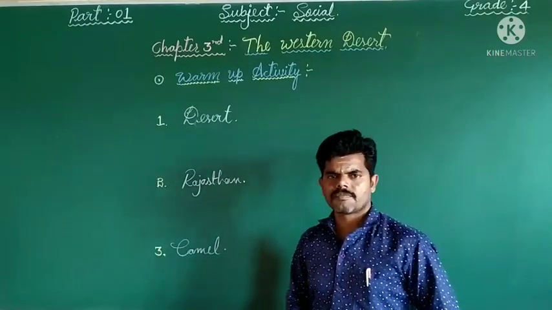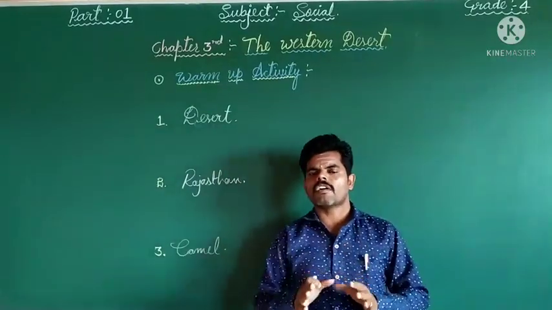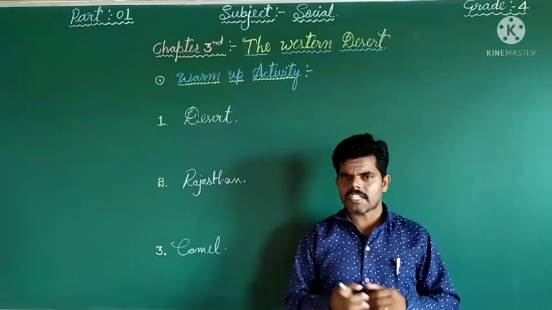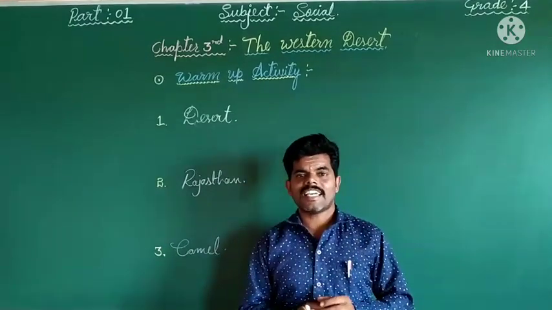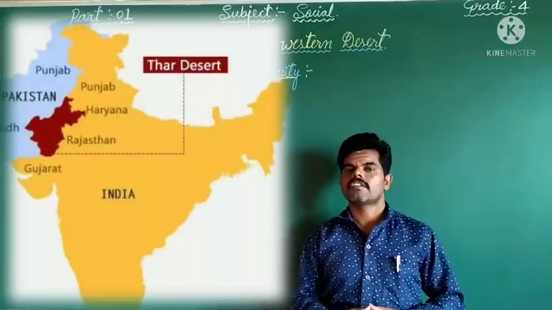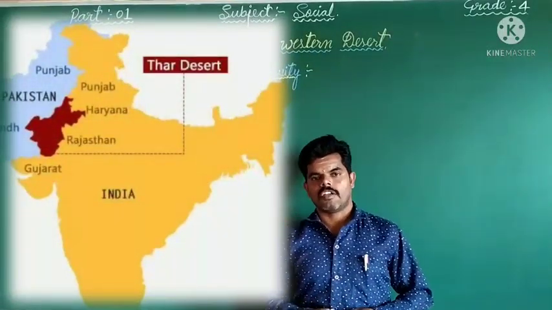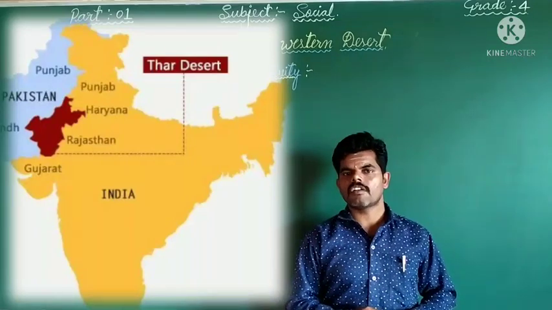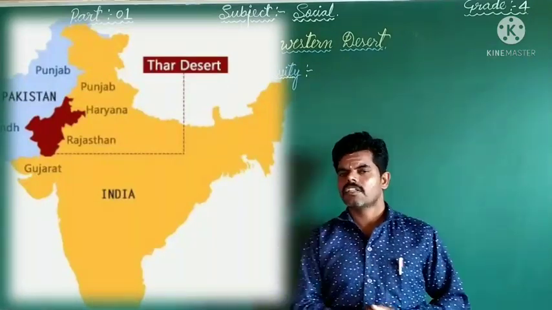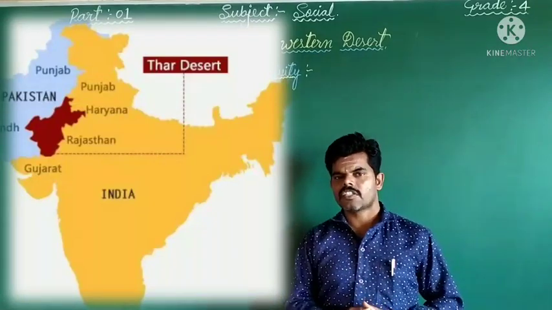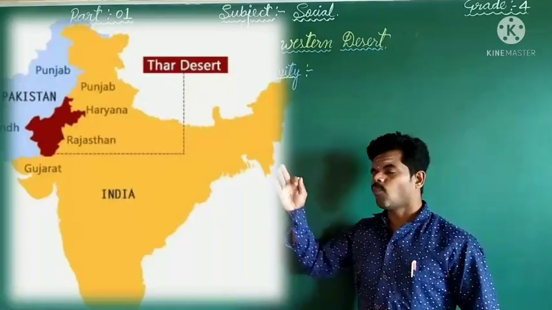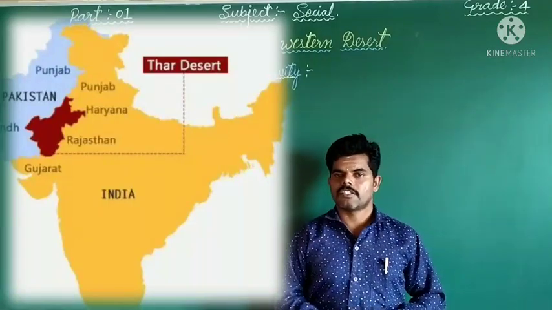Dear students, you might have heard about the desert. Especially, the desert is a landform that receives very little rainfall or no rainfall. So here, to the west of the northern plains lies the Western Desert.